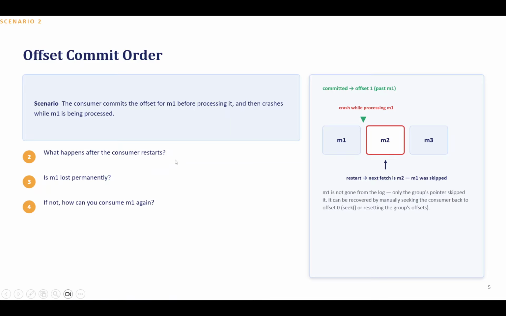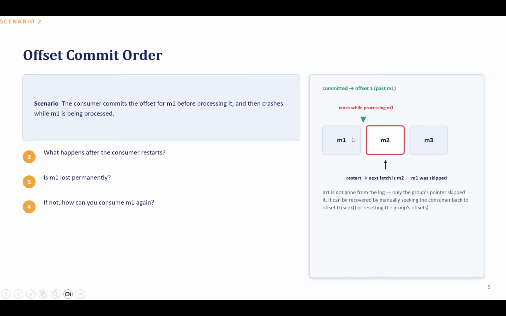So as I mentioned, if it has committed the offset, it will check it. Okay, that particular offset has been committed. It is not sure that particular message has been processed; it just internally checks that it has committed the offset. So if it moves to M2, the next message, does that mean M1 is gone? No, that particular message doesn't go away. It is still there in Kafka, and it is still there in that particular partition. And as per the Kafka default retention policy of 7 days, that particular message will stay